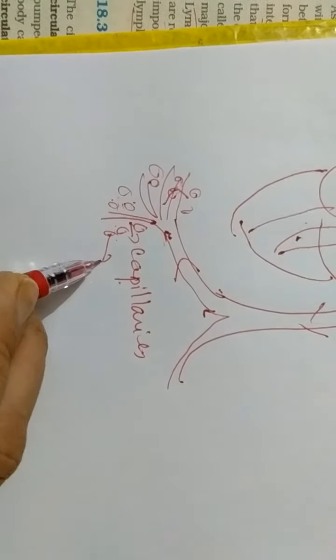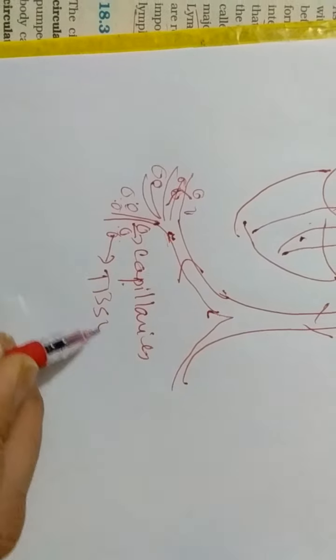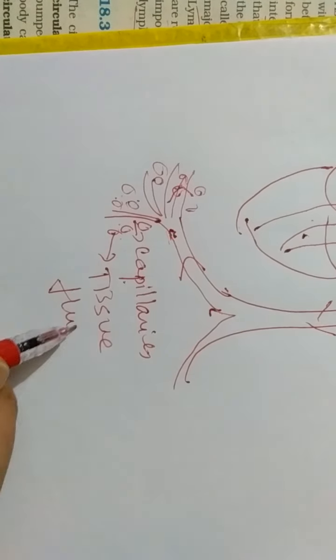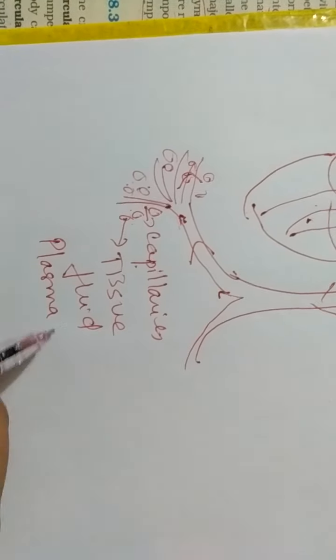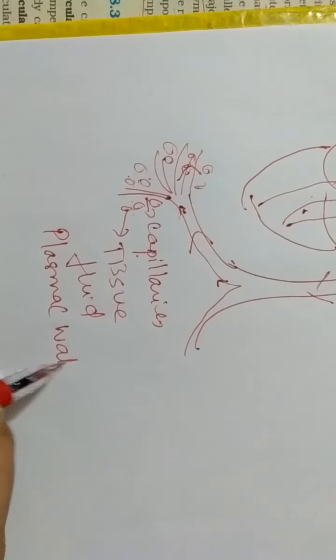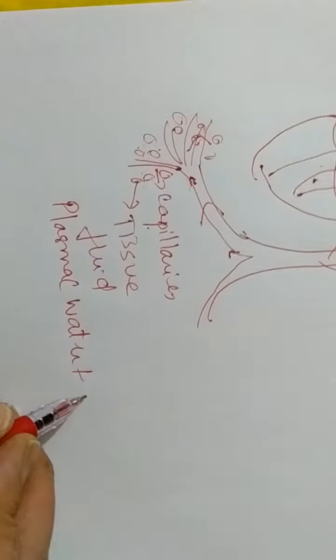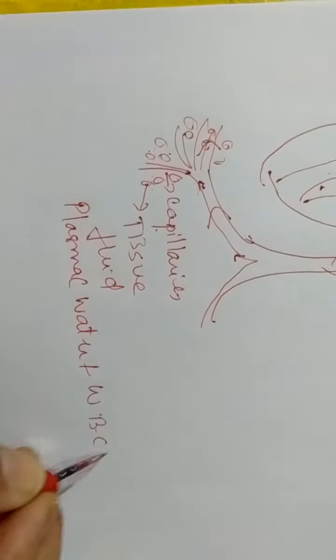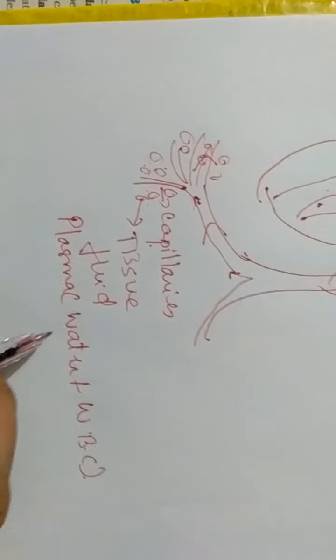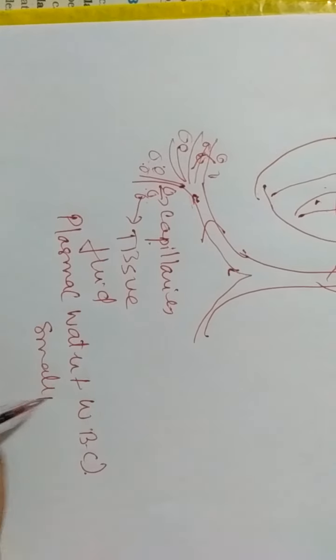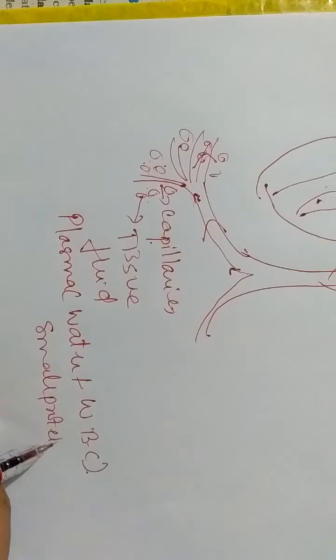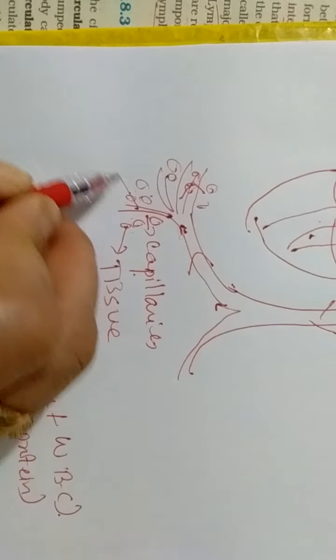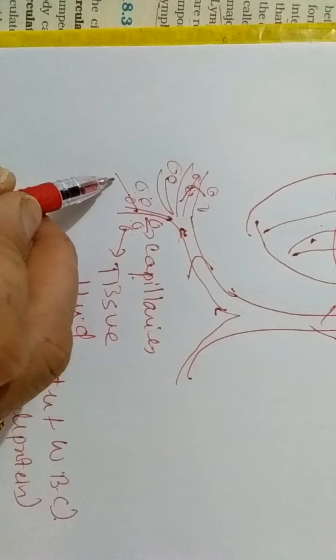So now it is called as what? Tissue fluid. So in tissue fluid, what is there? Actually it is the blood plasma only, and plasma means you can say the water, but formed elements are not there. That means some WBCs are there and some small proteins are there, but the larger proteins and the formed elements have not got squeezed out.